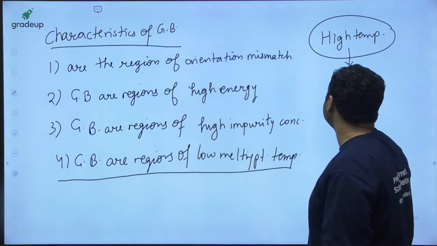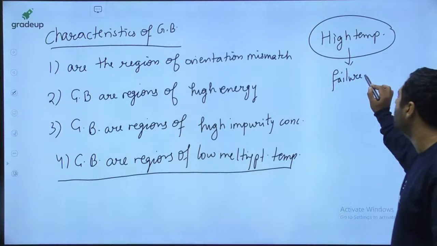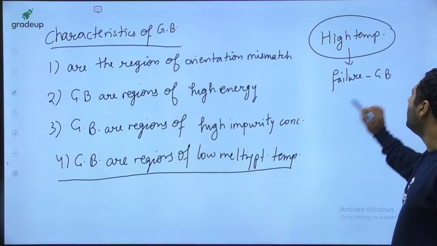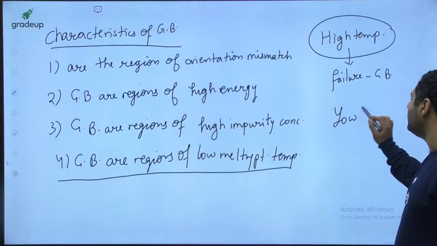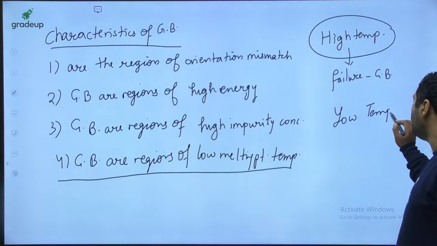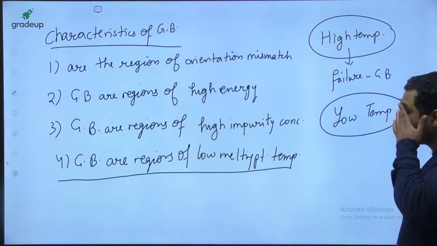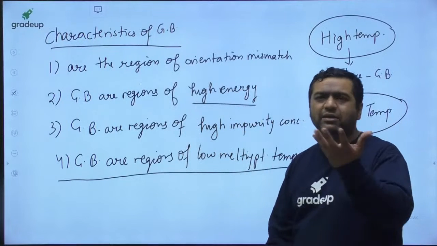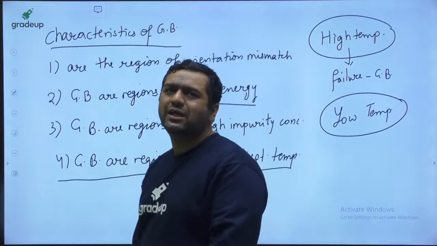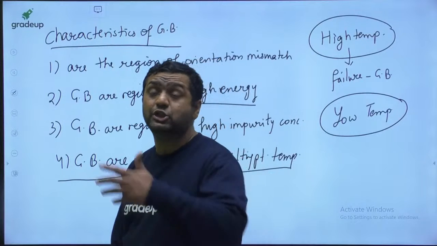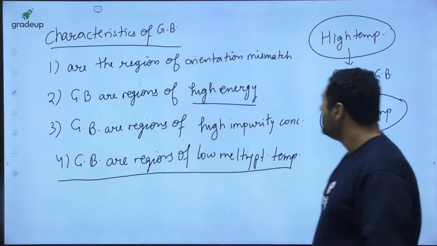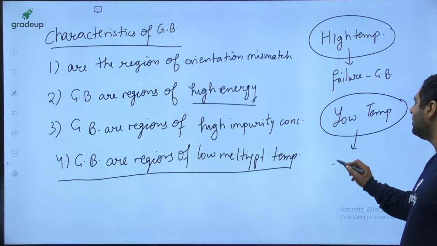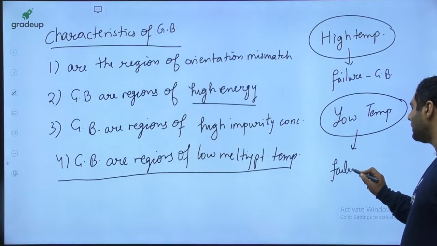So at high temperature, failure will be from the grain boundaries. But at low temperature, as you know, grain boundaries are regions of high energy, they have a compressive influence, so they will not allow the dislocation to move from the boundaries. So at low temperature, failure occurs through the grain.